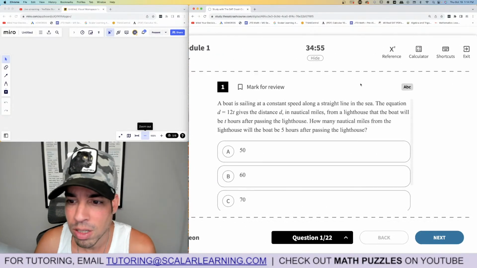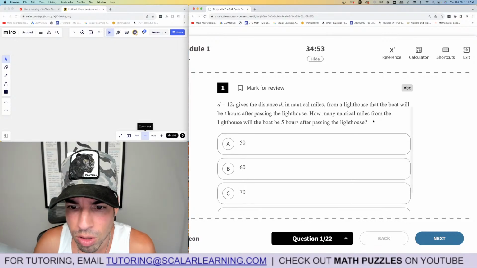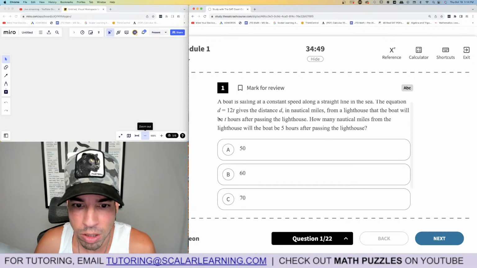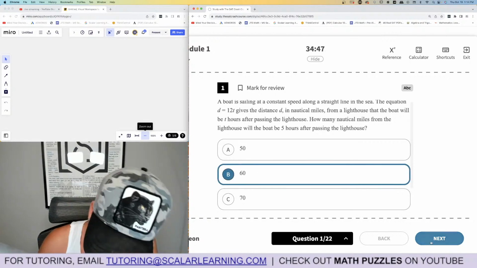Here we go. Boat sailing at constant speed along straight line C. Equation D equals 12T, where D is distance in nautical miles. How many nautical miles will it travel in 5 hours? So plug and chug. 5 times 12 is 60. B is the winner. Boom, done.